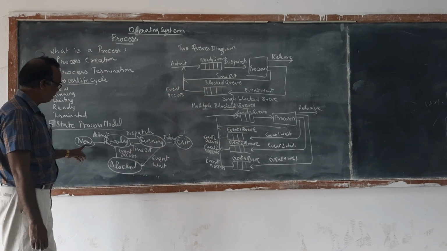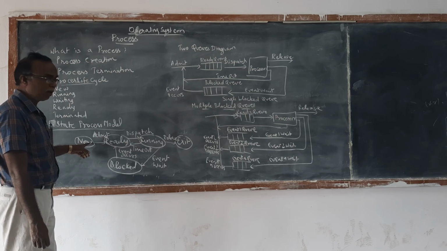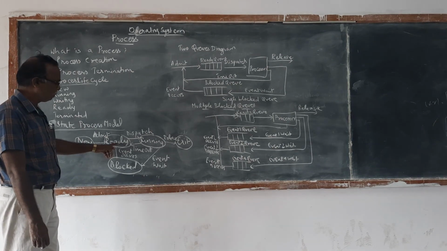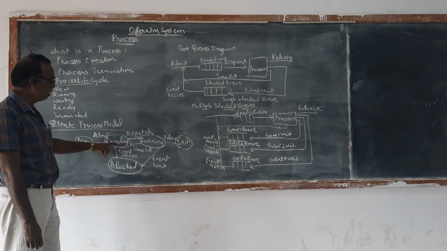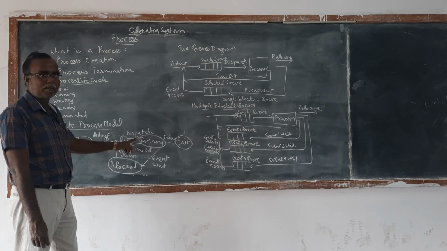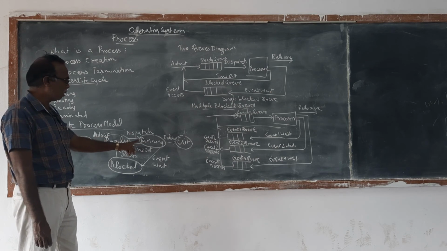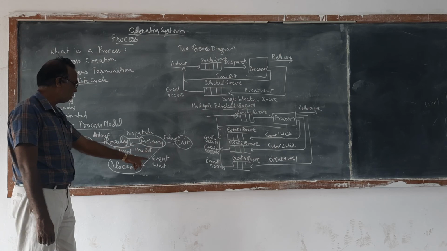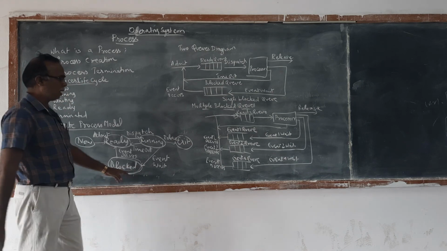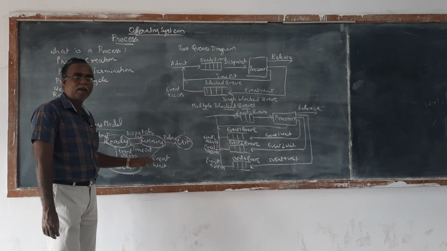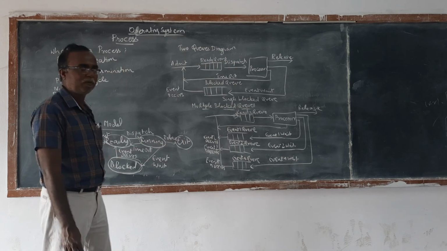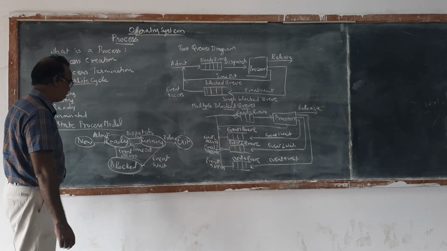New, when the process is created. Ready, when it is admitted and is ready for the execution, but does not execute yet. It is ready for the execution, and then it is executing. That is called dispatch. Only when the process is dispatched, it is made to run. While it runs, in the middle an event occurs, so it is blocked. After the event is handled, it is executed once again and then released. That is called the 5-state process model.